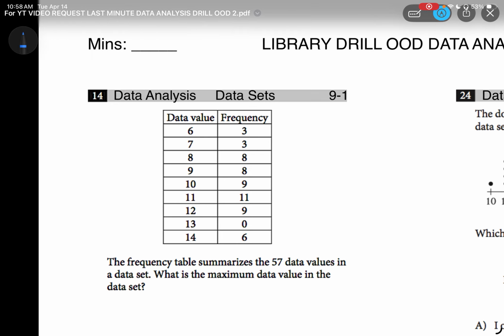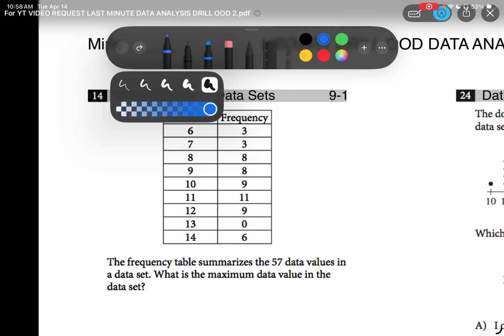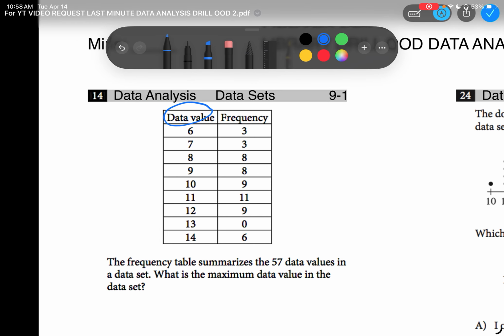So I've got my chart number 14. I'm seeing that I have to analyze the information that's being given to me carefully. All right. We got data values. We have frequency. I know this is a medium level question. It can't be too bad. So data value, what does that mean? Just the value of the number 6, 7, 8. I see it's in ascending order. Thank you very much. The frequency, what does that mean?